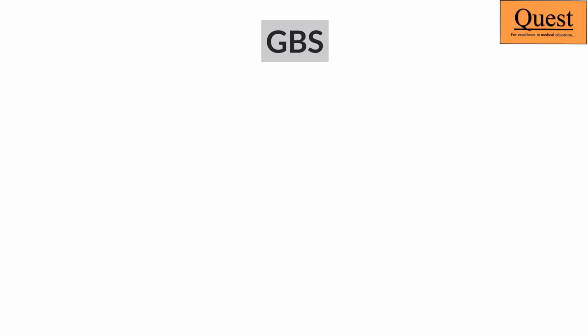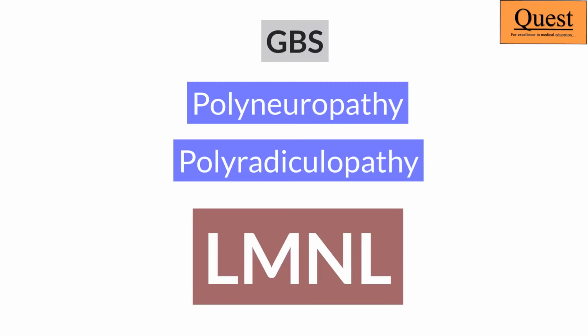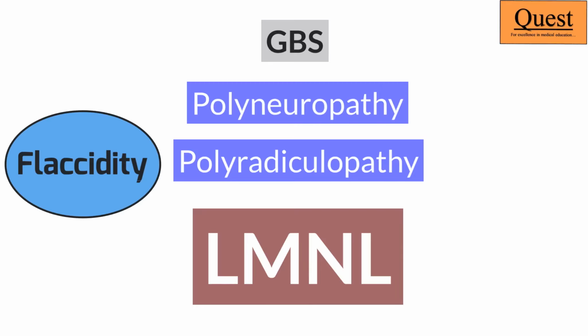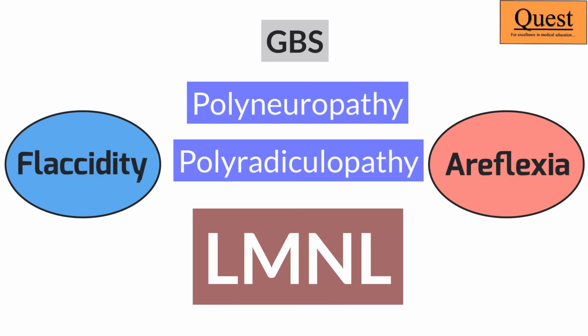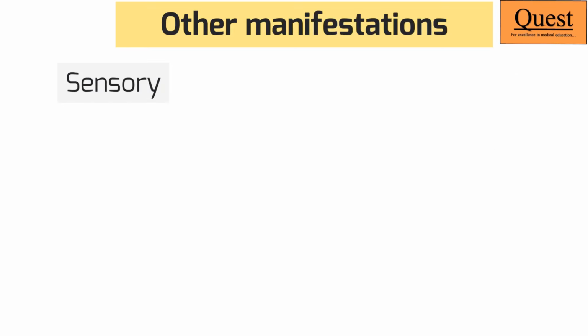But this paralysis is happening because of involvement of multiple motor nerves. That means this is a lower motor neuron type of paralysis. Therefore, patients will experience a flaccid paralysis. And when we examine these patients, they would have areflexia. Areflexia is one of the most important signs to identify patients of GBS. GBS can also involve the sensory nerves, but this involvement is not very prominent. For example, patients might initially feel that their legs are becoming heavy or rubbery.